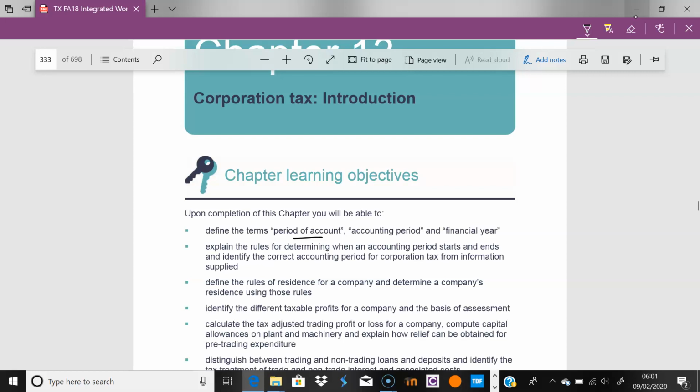Companies may initially prepare a very long period, just because they're still settling, or they might prepare a very short period. It doesn't really matter. What's critical is that for corporation tax purposes, the key point I want to highlight almost straight away is that periods cannot be longer than 12 months. We refer to these as the chargeable accounting periods for tax purposes. They cannot be longer than 12 months.